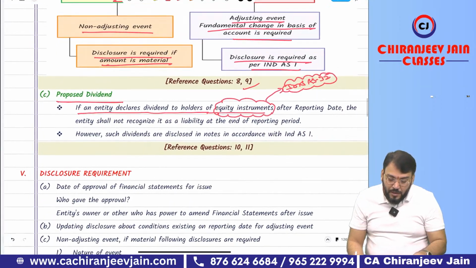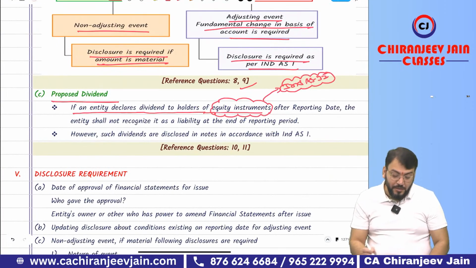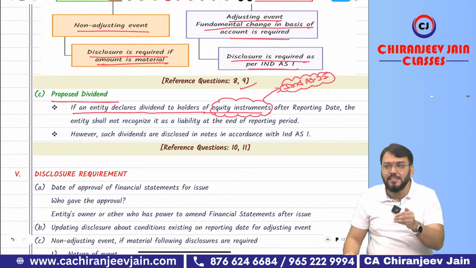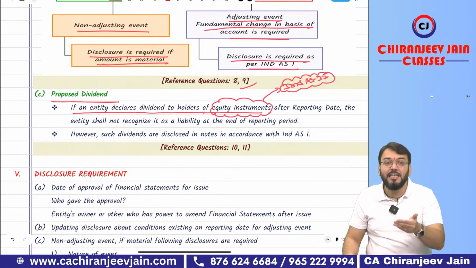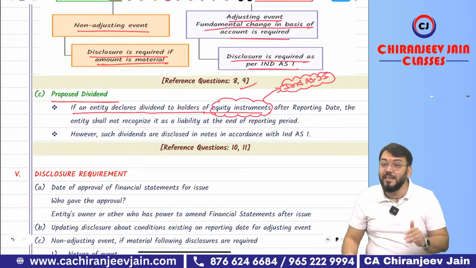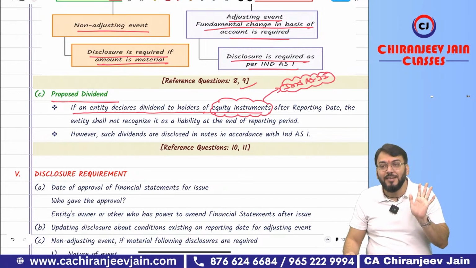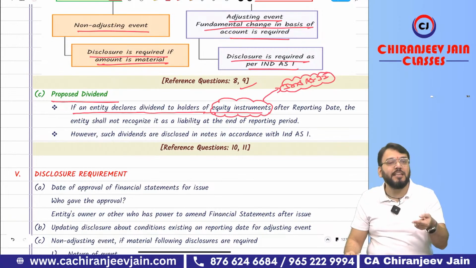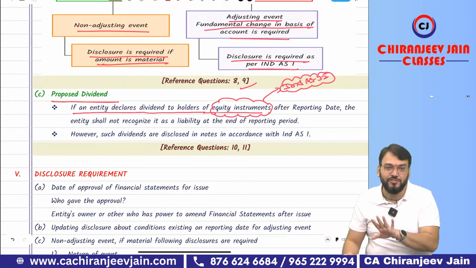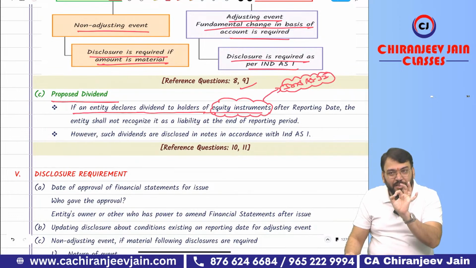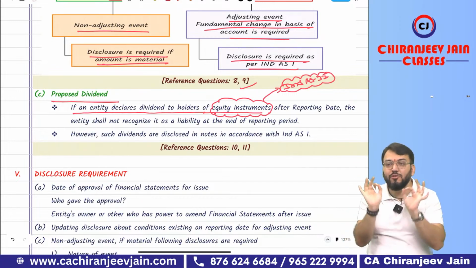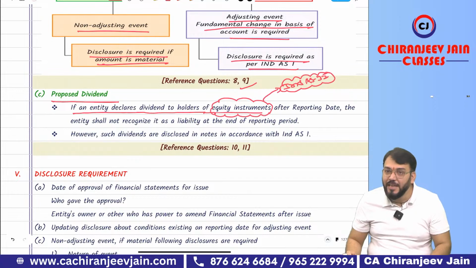Okay. Are you able to understand what I am saying? Correct. So if an entity declares dividend to the holder of equity instrument, sir, can you give me some other example? One of the best examples is irredeemable preference shares. Irredeemable preference shares are also an example of equity instrument. But sometimes irredeemable preference shares may have some more features, some condition, some star mark. Detailed discussion we will do in Ind-AS 32. Equity share is one of the perfect examples of equity instrument.